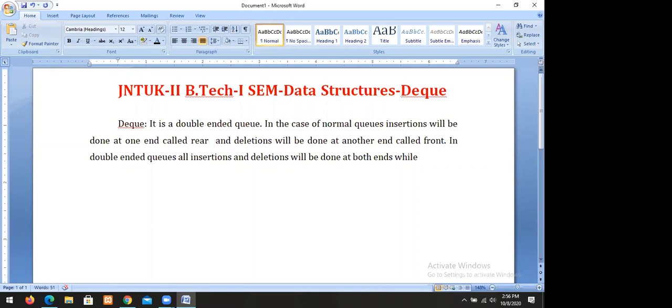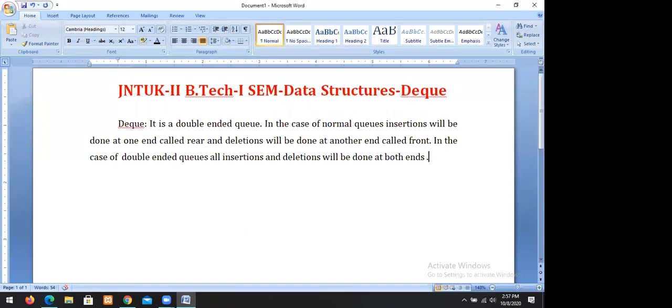In the case of double-ended queues, all insertions and deletions will be done at both ends.